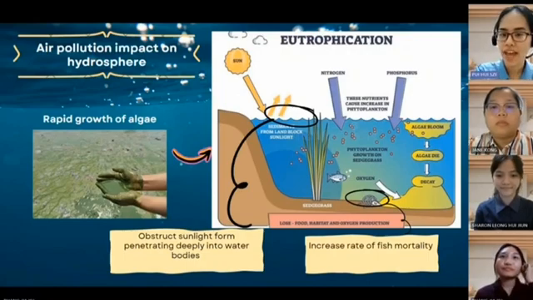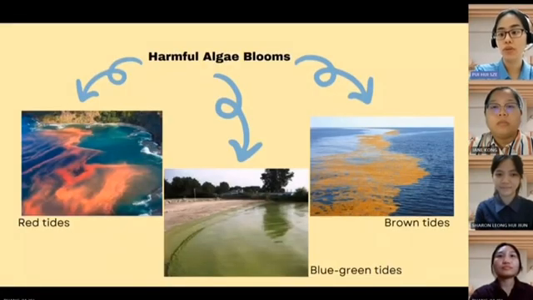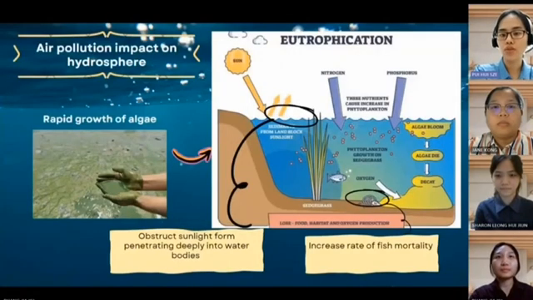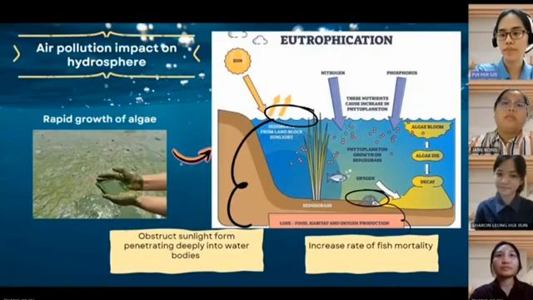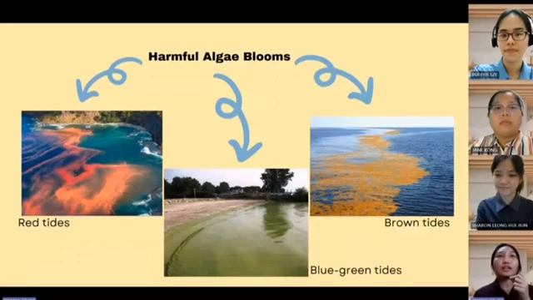I'm sorry, and I would like to add that the overgrowth of algae blooms will obstruct sunlight from penetrating deeply into the water bodies. This leads to insufficient sunlight for the marine plants and animals to survive and soon may result in ecosystem collapse. Absolutely. For your information, the most commonly detected harmful algae blooms are red tides, blue-green tides, and brown tides.